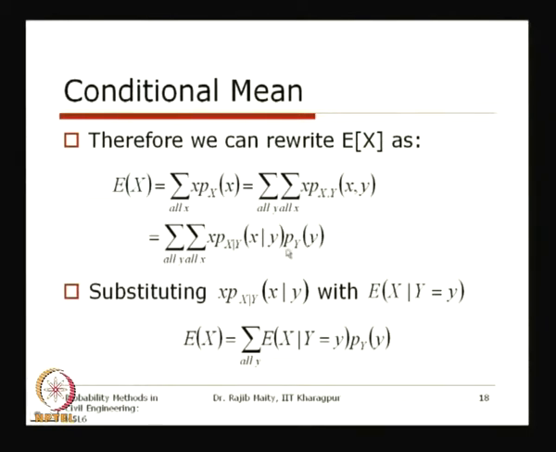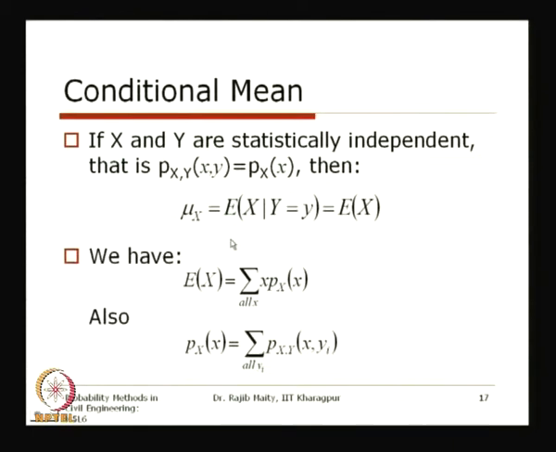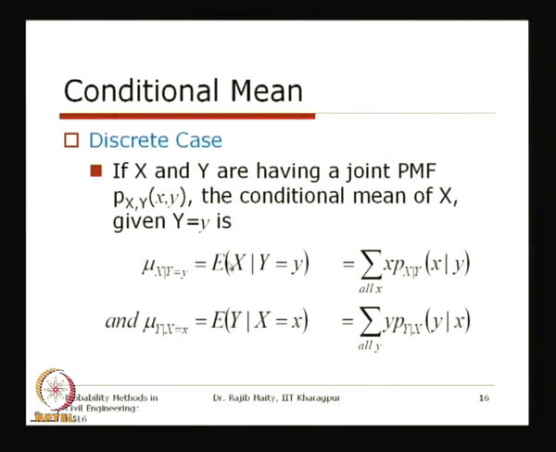Now, if we take this conditional distribution multiplied with x, this can be replaced with the expectation of x given y, which we have seen earlier. This is the conditional expectation.